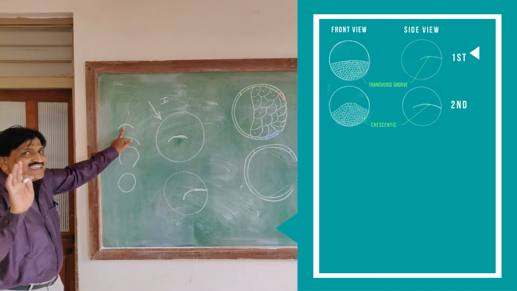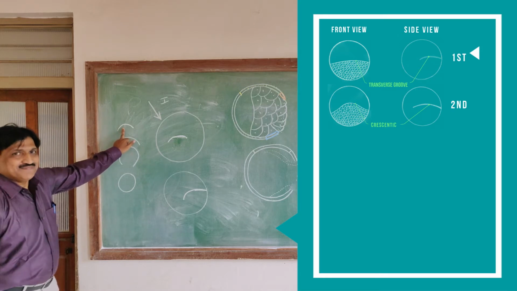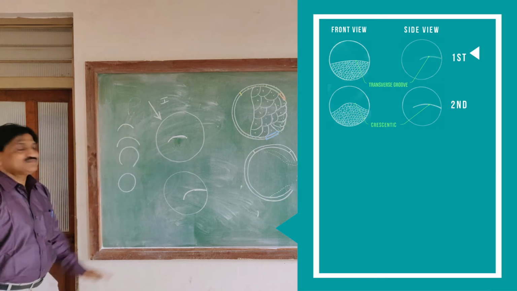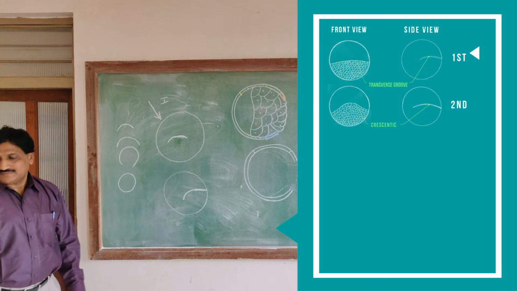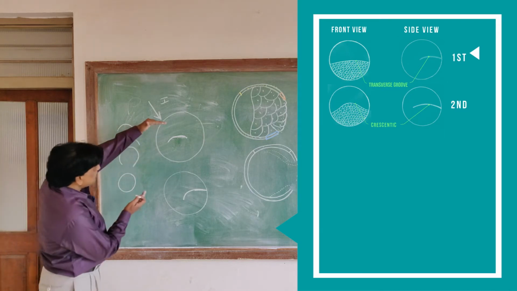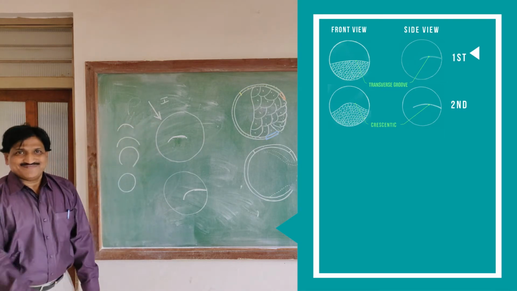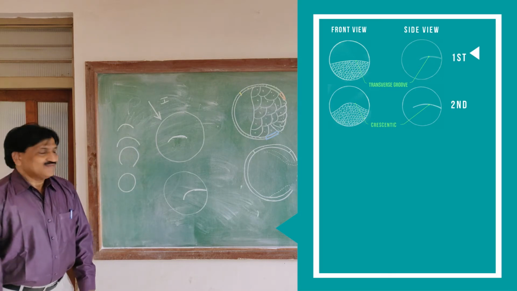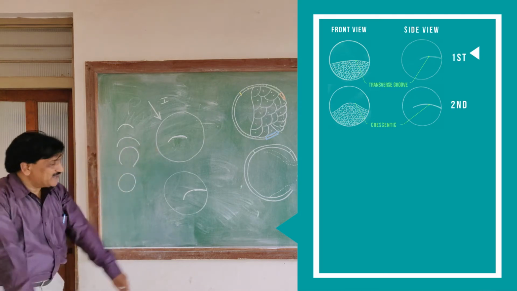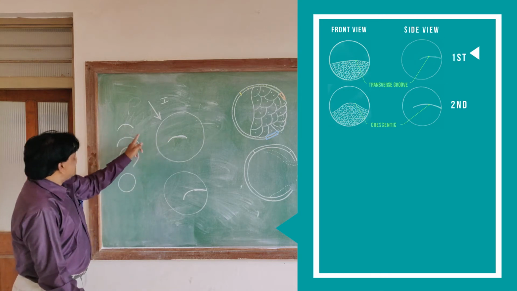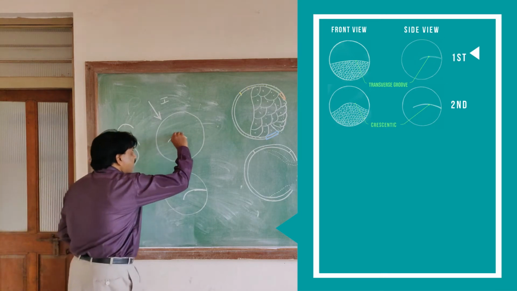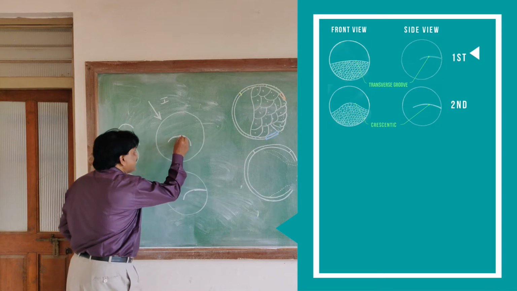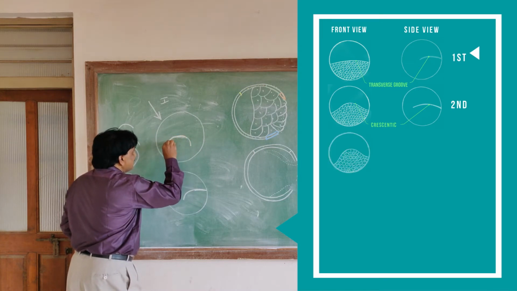Not a great crescent, it is a crescentic shape. In the third diagram, you have to draw a different diagram. The crescentic shape transforms into what you call a semicircle.